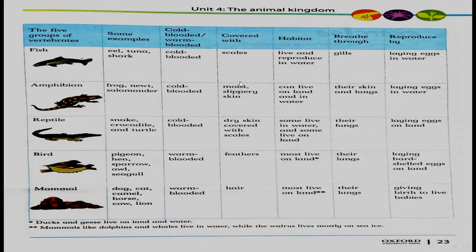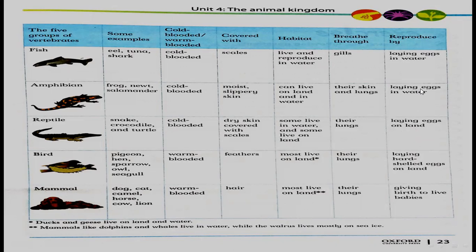Reproduced by: fish laying eggs in water, amphibians laying eggs in water, reptiles laying eggs on land, birds laying hard-shelled eggs on land, mammals giving birth to live babies.